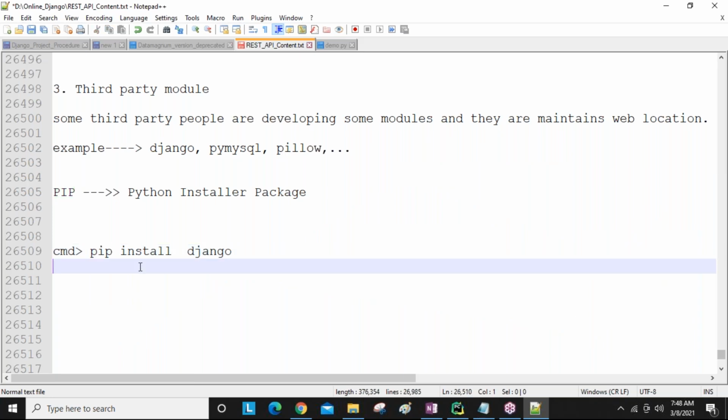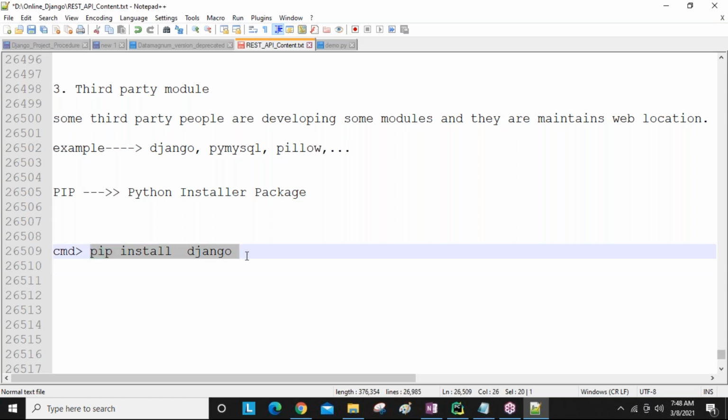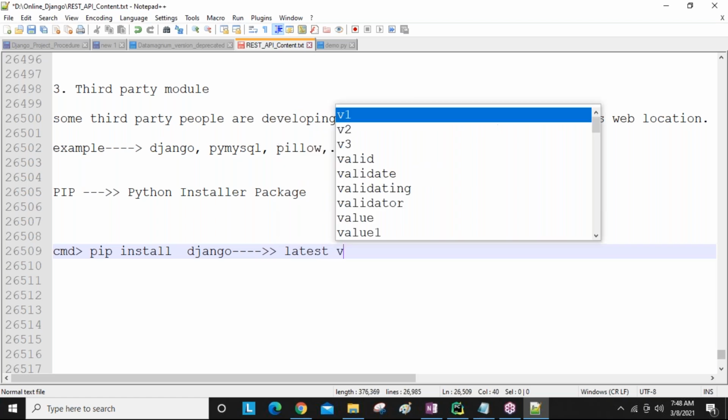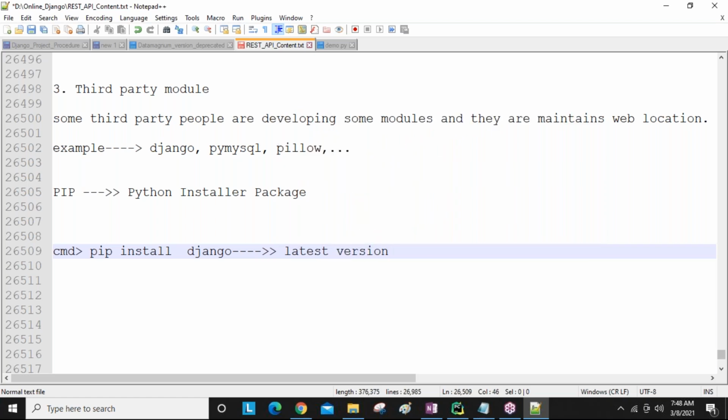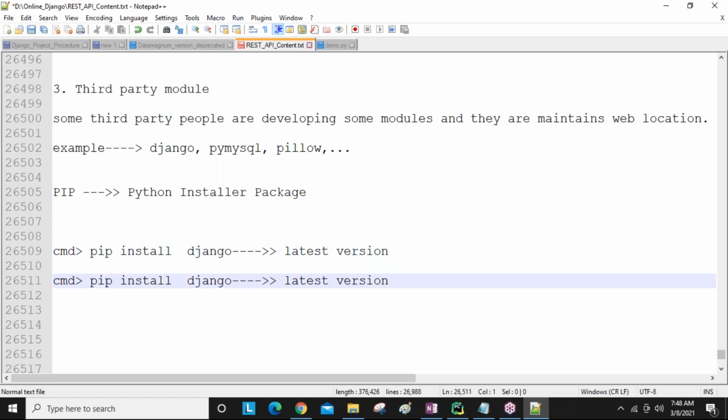I'll take care of that again one more time. Right now I used pip install Django, guys. So my pip command is searching for the Django module, finding the latest version, downloading and installing it. But I don't want the latest version. I want some existing, older version, because in my development I'm not going to use the latest one. If you decide like that, you can use Django double equal to the version number, whatever you want, guys.